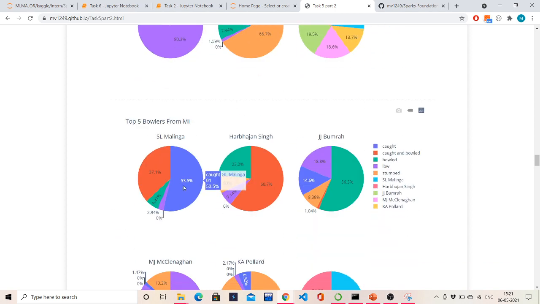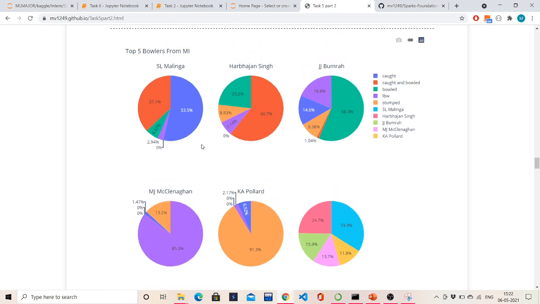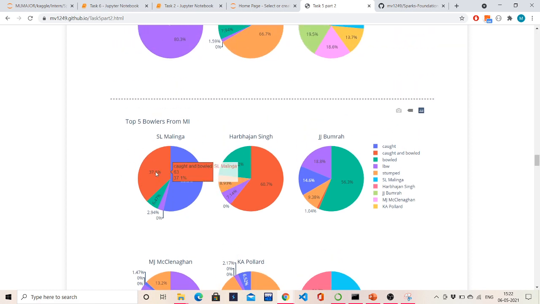Then coming to Mumbai, Malinga, 91 wickets, 11% of the wickets bowled. And Harbhajan Singh is 61% caught and bowled. Bumrah is 54. These pie charts give you a very good visualization of which player has taken how many wickets under which category.